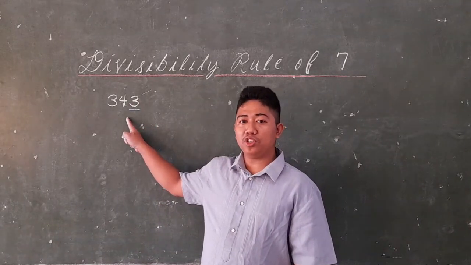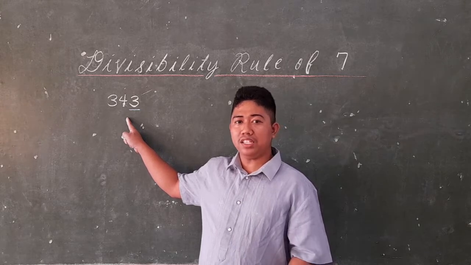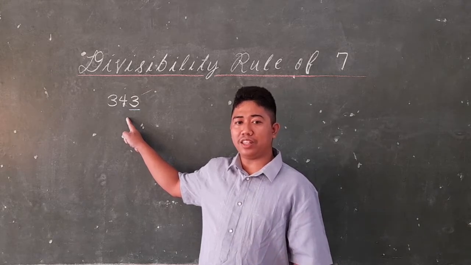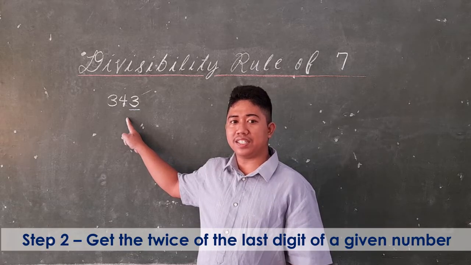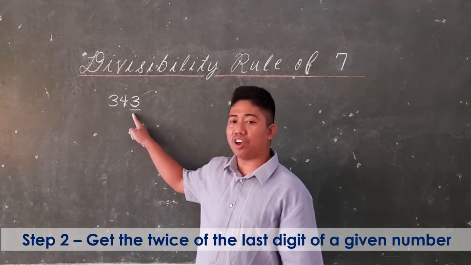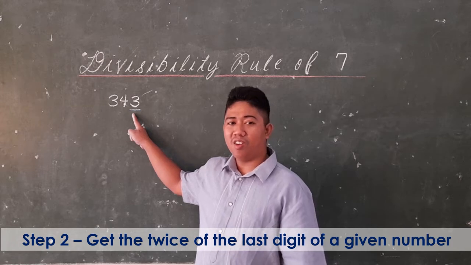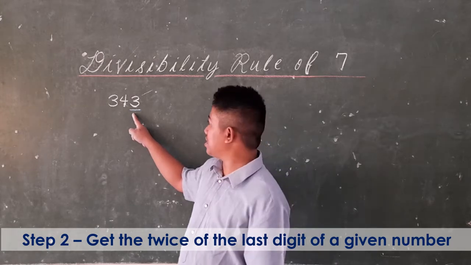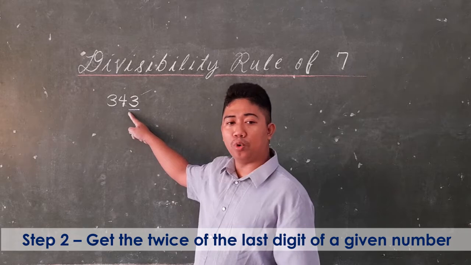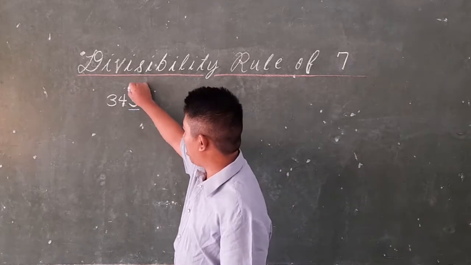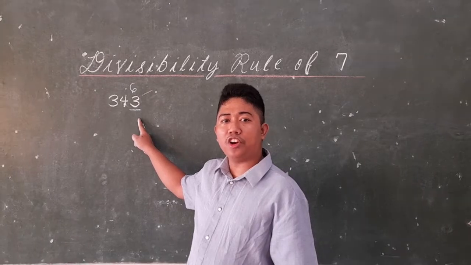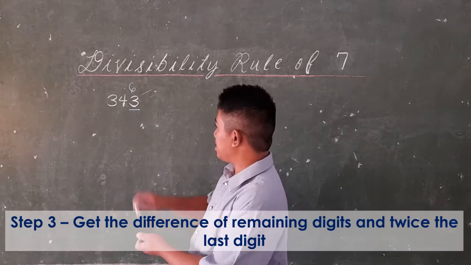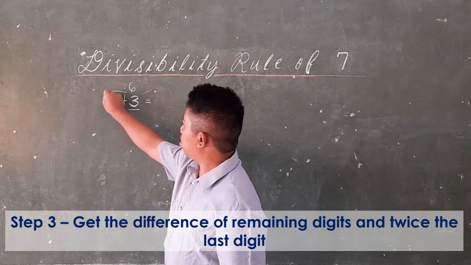So what we are going to do is apply the definition of the divisibility rule for 7. We take twice the last digit. What is twice the last digit? 3 times 2 is 6. So we put 6 there. And then the remaining digits would be the first number, so we have 34.